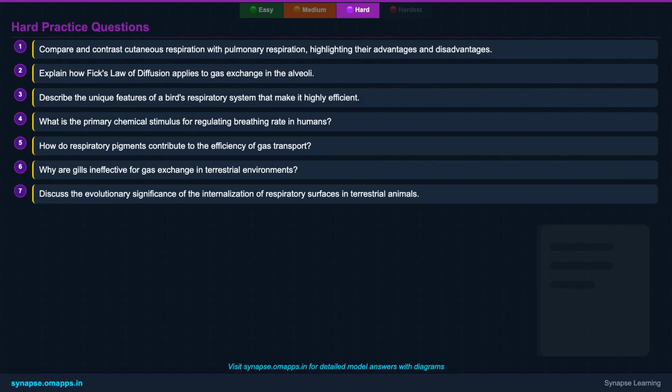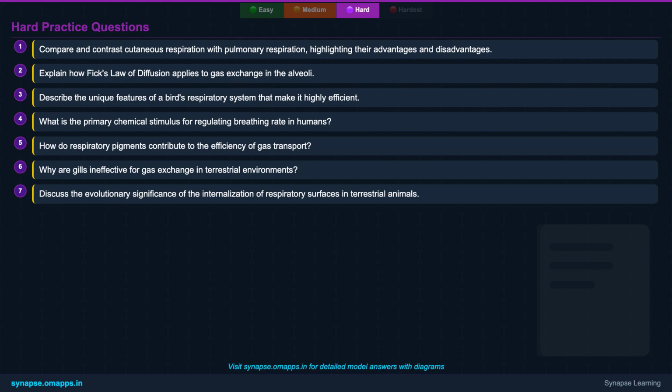1. Compare and contrast cutaneous respiration with pulmonary respiration, highlighting their advantages and disadvantages. 2. Explain how Fick's law of diffusion applies to gas exchange in the alveoli. 3. Describe the unique features of a bird's respiratory system that make it highly efficient. 4. What is the primary chemical stimulus for regulating breathing rate in humans?